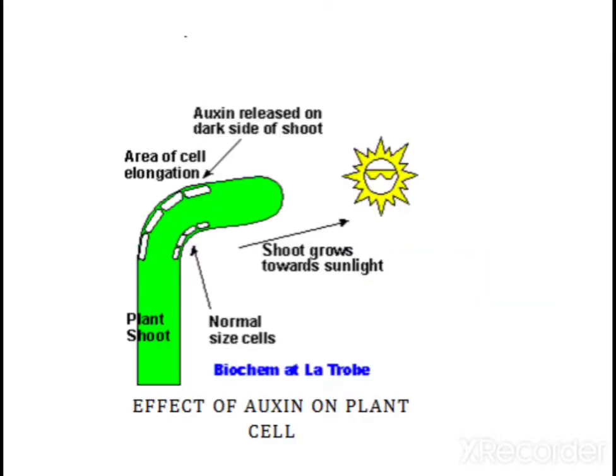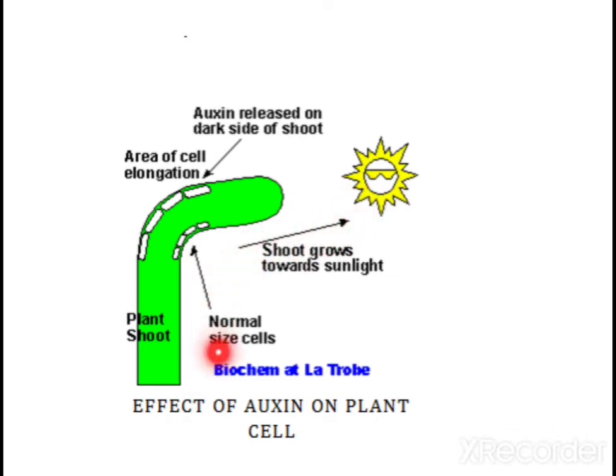You see here, the bending, that is phototropic movement, is also controlled by auxin. When the plant is kept in a dark room and you get sunlight only through a window, the plant bends towards the sunlight.